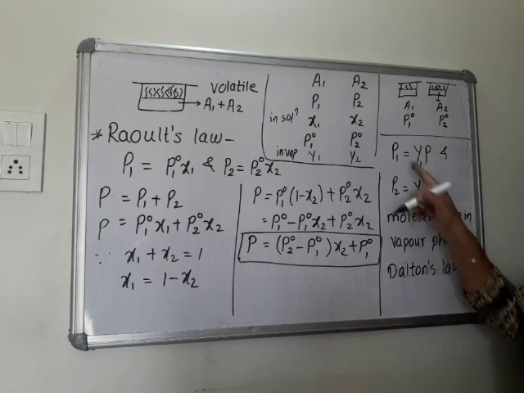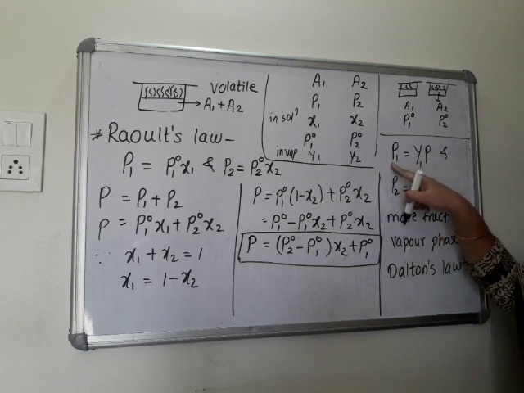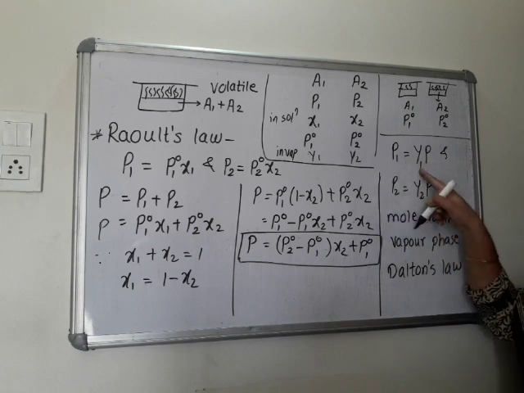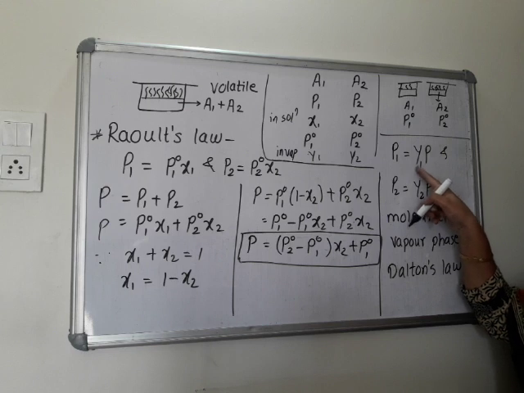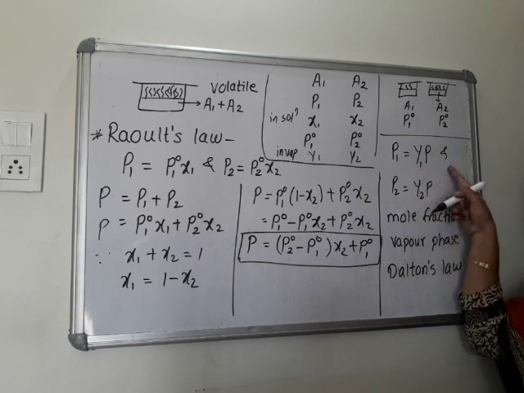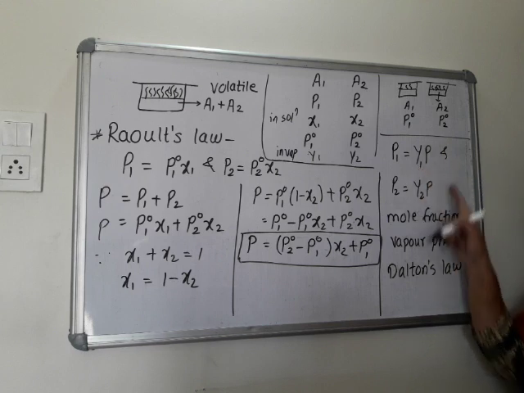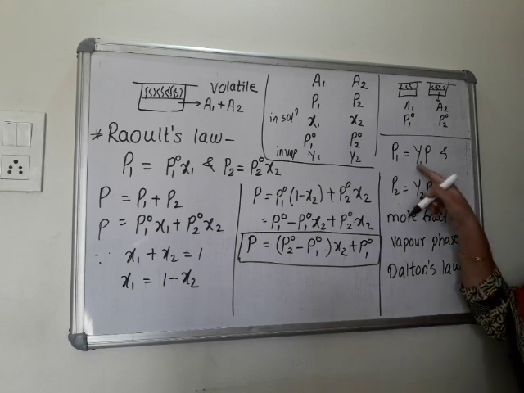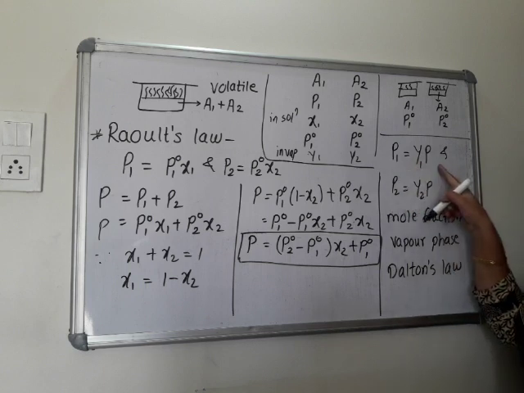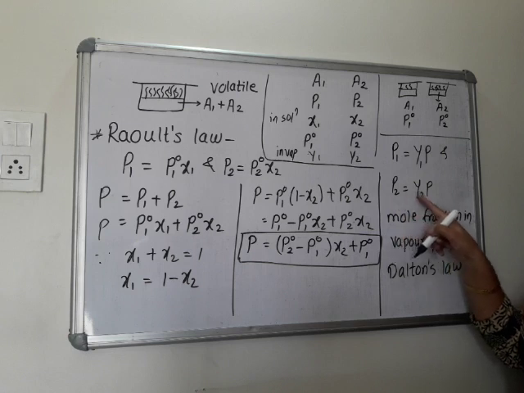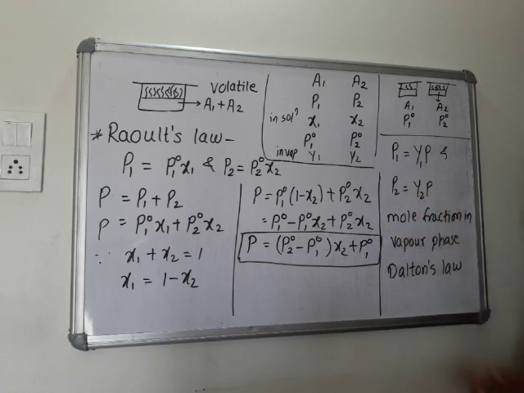So according to Dalton's law, partial pressure of any component is the product of mole fraction of that component into total pressure. Partial pressure means P1 is equal to Y1 into P, or P2 is equal to Y2 into P. So mole fraction in the vapor phase is determined with the help of Dalton's law of partial pressure. Clear this concept?